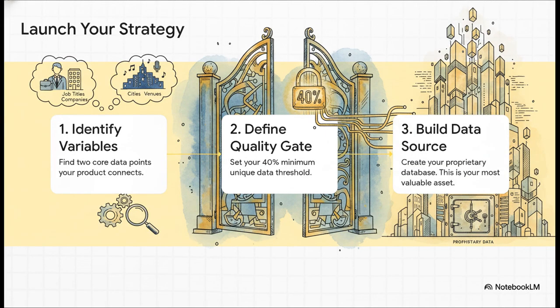Step 1. Identify 2 core data variables that your product connects. What are they? Is it job titles and companies, cities and venues, maybe features and use cases? Get that clear. Step 2. Define your quality gate. What's the unique data that's going to make up that crucial 40% for you? And step 3, start building that structured data source. I'm telling you, it is the single most valuable asset in this entire strategy.